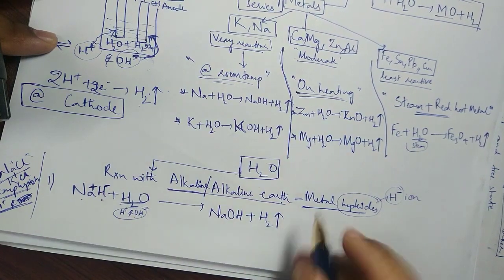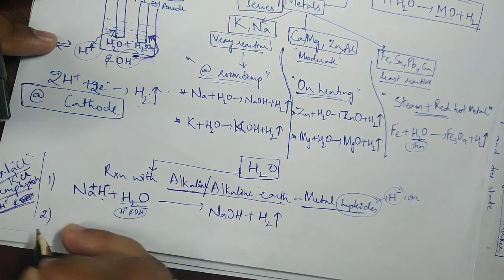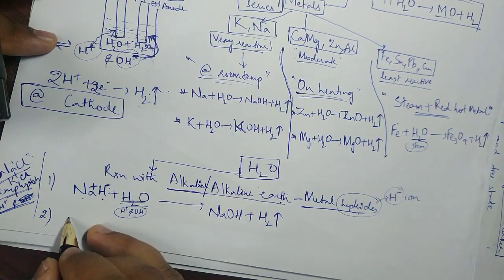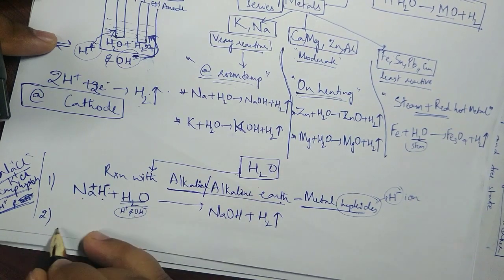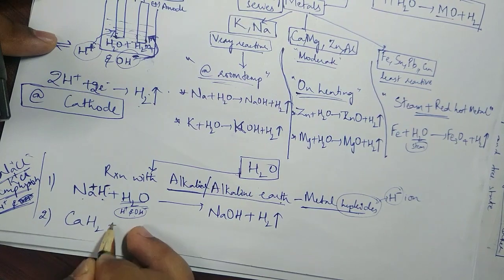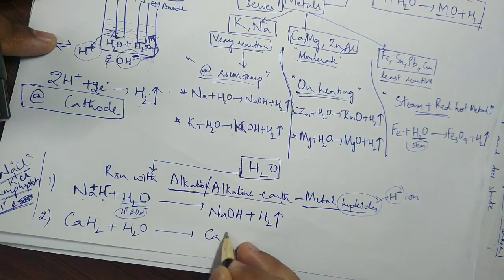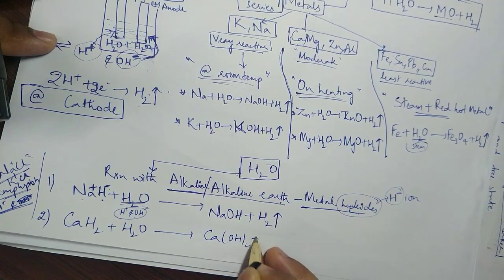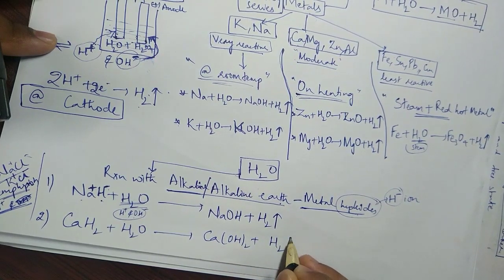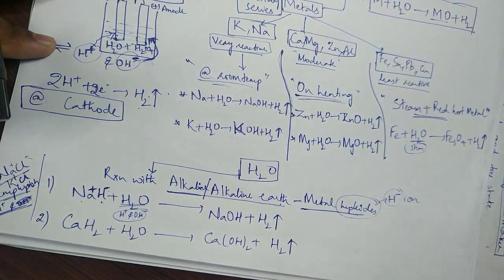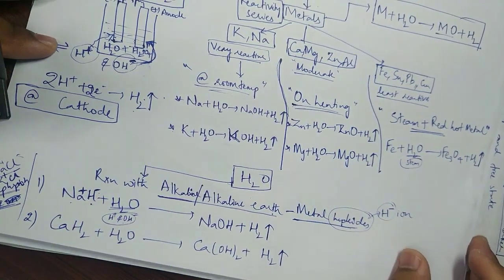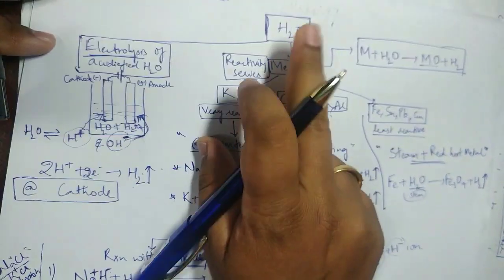Same goes with the alkaline earth metals also. For example, calcium hydride: CaH2 plus H2O will form Ca(OH)2 plus H2. So these are the reactions involved with water.